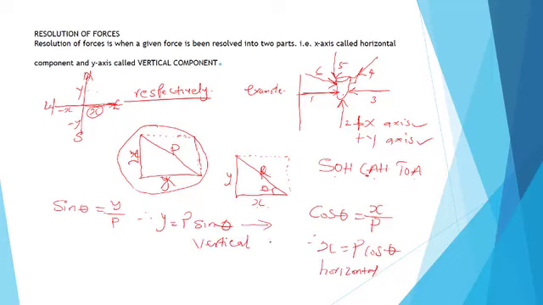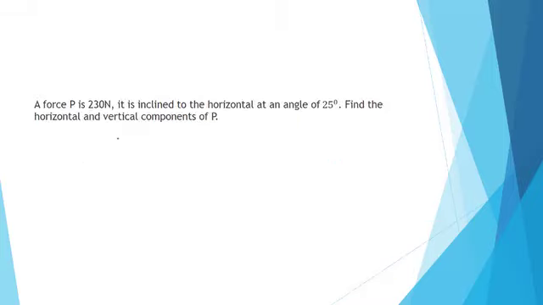So whenever we are resolving forces into the horizontal component, we make use of P, the resultant, and the cosine of the angle. While if you're resolving the vertical component, you make use of the resultant and the sine of the angle given to us. I would like us to apply this in the question we have on the screen, to enable us to go into detailed understanding of what we have.